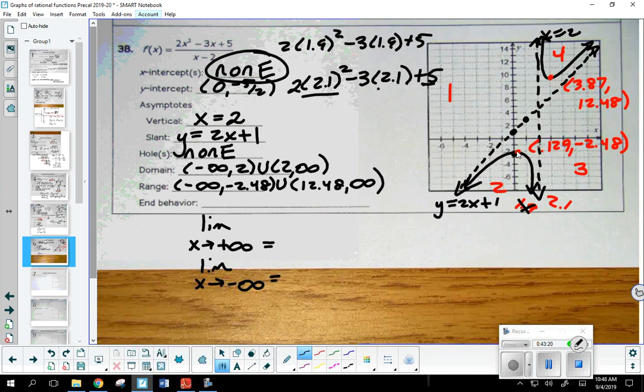So again, compare it to that first one we did today, the linear function. As the x values become increasingly large, what are those y values going to continue to do? They're going to become infinitely large too. They're going to get closer to that line 2x plus 1, but they're going to continue to increase in size. Well, what happens as we go to negative infinity? Y will decrease without bound.